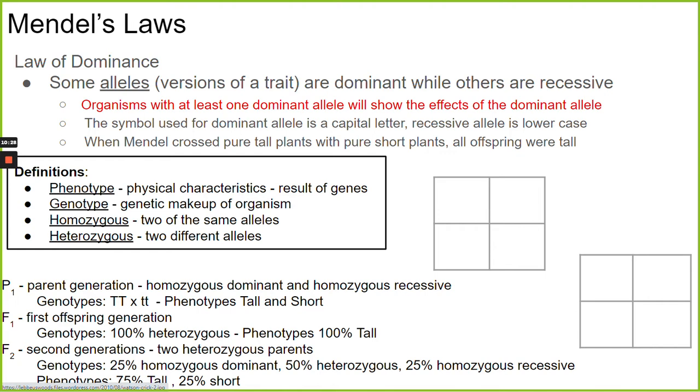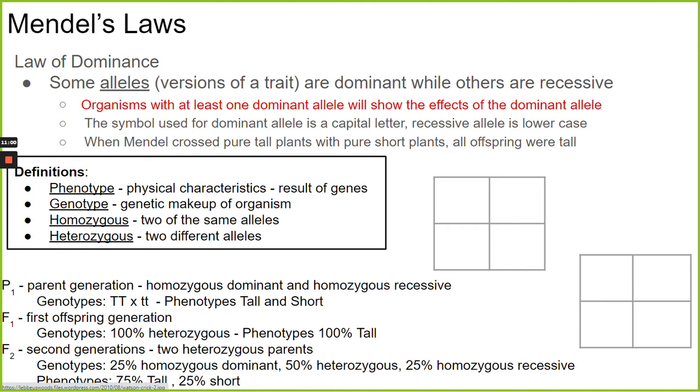And the dominant allele is the one that's going to be displayed by the organism. When we are using Punnett squares and writing symbols of different alleles, what we often do is use an uppercase letter to symbolize the dominant allele. And we use a lowercase letter to represent the recessive allele.